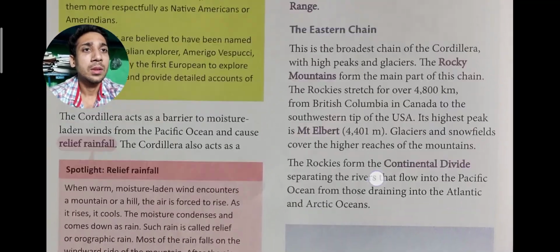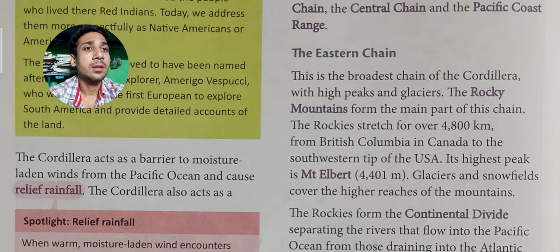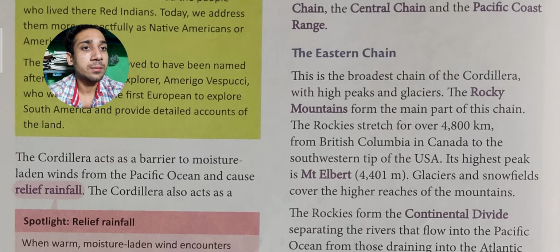Then we can go to the Eastern Chain. This is the broadest chain of the Cordillera, with high peaks and glaciers. The Rocky Mountains form part of this chain. The Rockies stretch for over 4,800 kilometers from British Columbia in Canada to the southern tip of the USA. It has a lot of high peaks and glaciers.